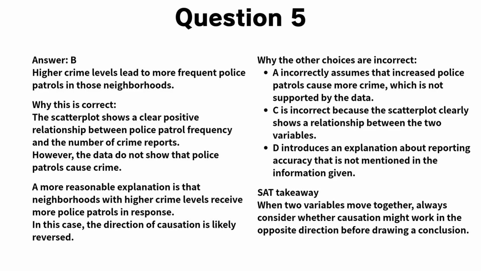Choice C is incorrect because the scatterplot clearly shows that the two variables are related. Choice D introduces an explanation about reporting accuracy, but the problem provides no information about how accurately crimes are reported. SAT takeaway. When two variables are related, always consider whether causation might work in the opposite direction before drawing a conclusion.